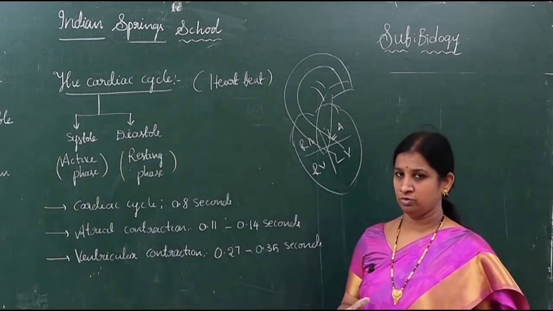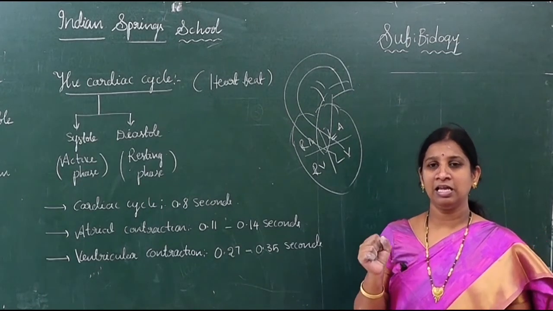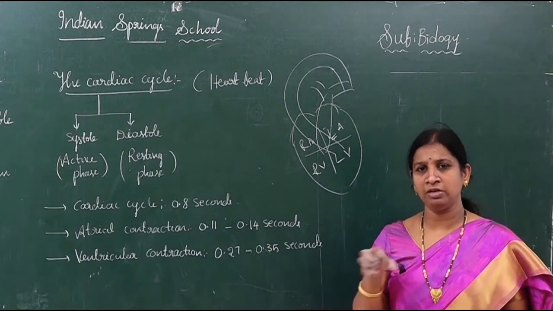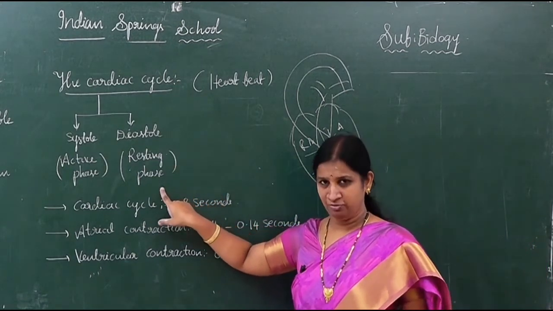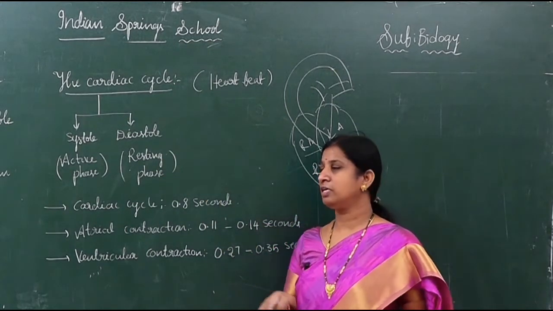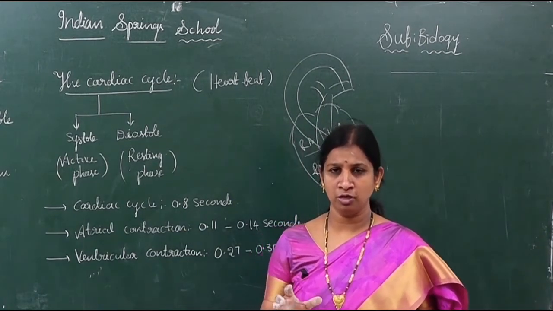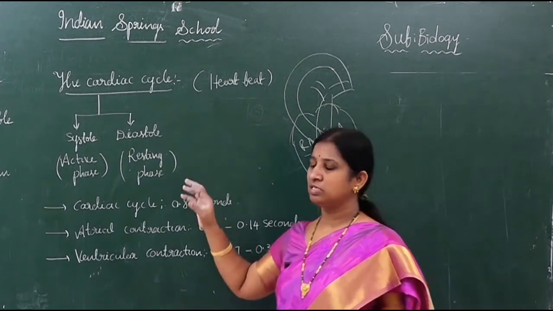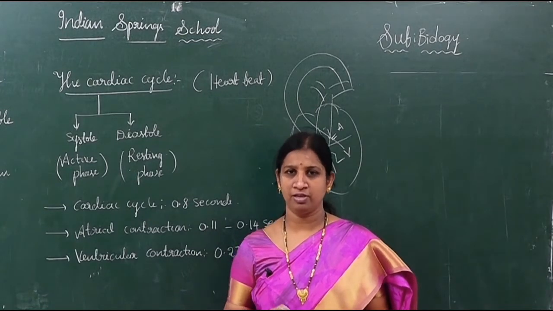Whereas diastole. Diastole means what? First the auricles will relax, then the ventricles also slowly relax. By that time blood slowly collects from the body parts. That's why this phase is called the resting phase, and scientifically it is called diastole. Everybody remember, the contraction phase is called systole, the relaxation phase is called diastole. Systole is the active phase whereas diastole is the resting phase.